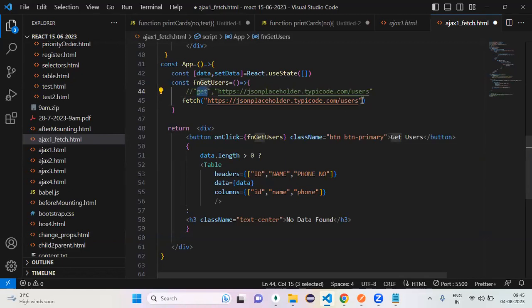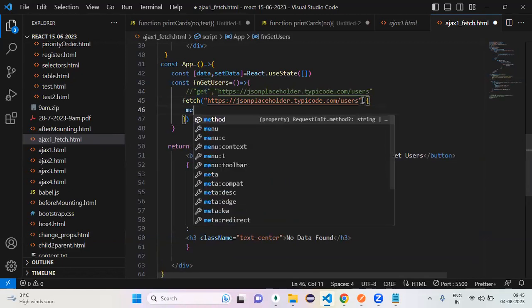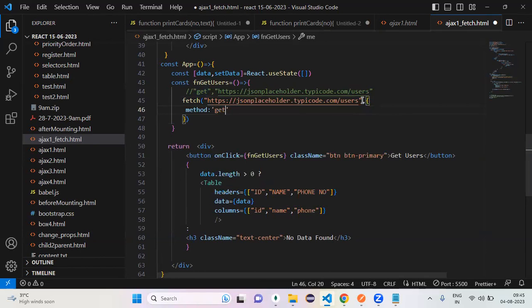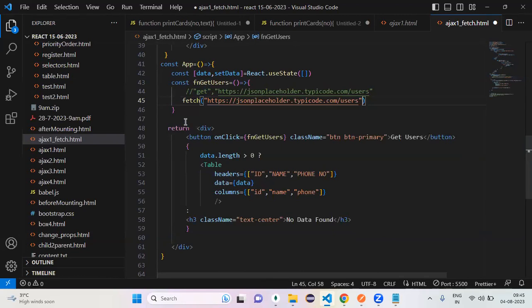If you don't mention any method name in the configuration object, the default method is GET only. So my fetch method sends a request to this particular URL with the GET method.